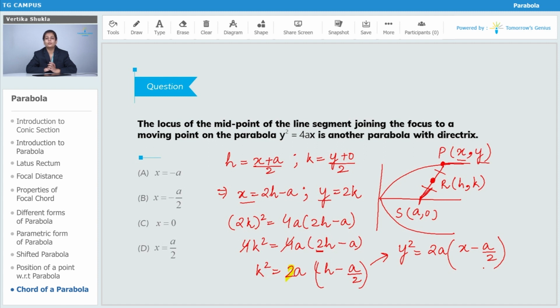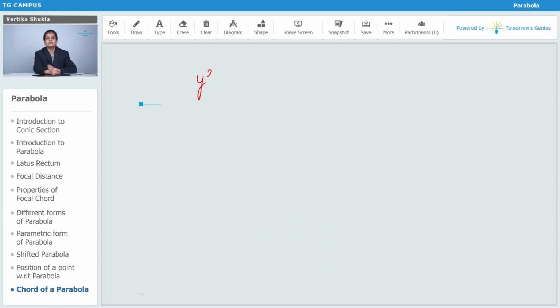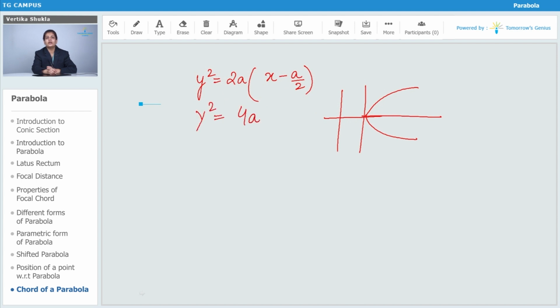We have to find the equation of the directrix of this parabola. First, we will see what the vertex, focus and all these things are. So the equation of the parabola is y square is equal to 2a into x minus a by 2. This is of the form of a standard parabola y square is equal to 4ax, where the equation of the directrix is given by x is equal to minus a.